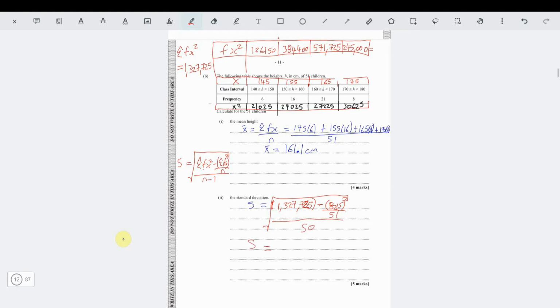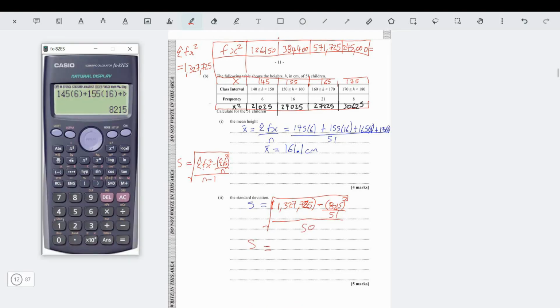Now the good thing is, if you have a calculator like this, you don't need to worry. You can put everything in the calculator one time. But to actually show them that you work it out, we're going to put in our 8215 squared. Then we divide that by 51.